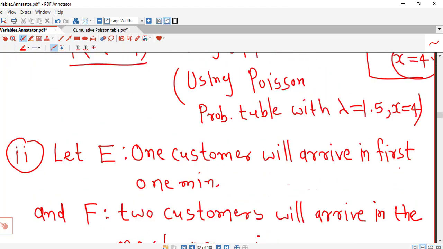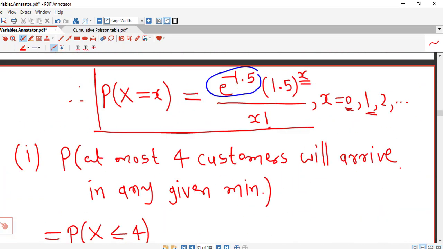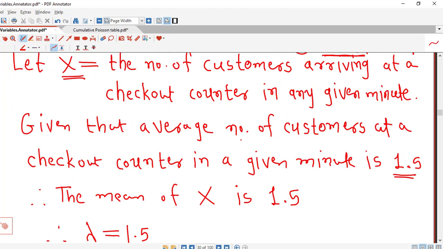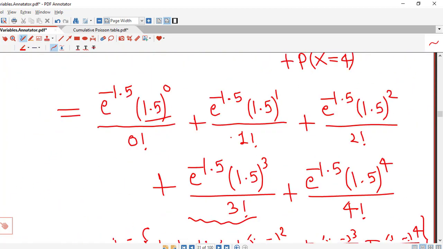Now the required probability is nothing but the probability that one customer will arrive in 1 minute, that is event E, and two customers will arrive in the next 1 minute. So the event in part 2 is nothing but the event that E and F, that means E intersection F. So the required event in part 2 is nothing but E intersection F.